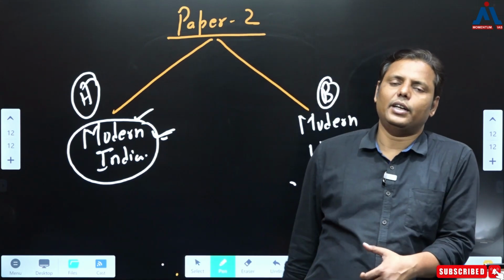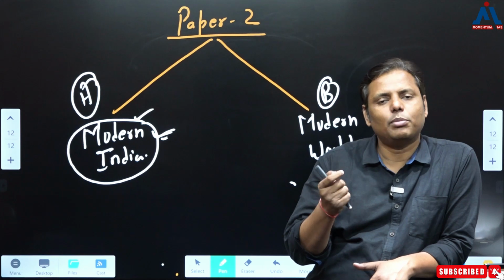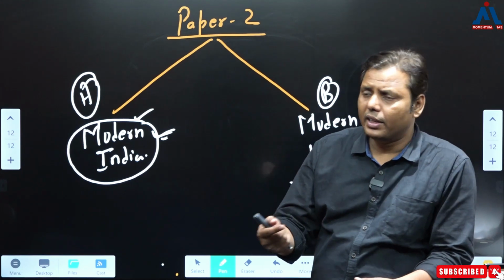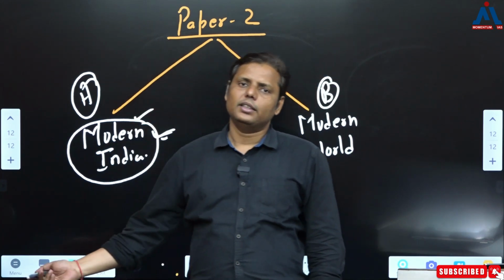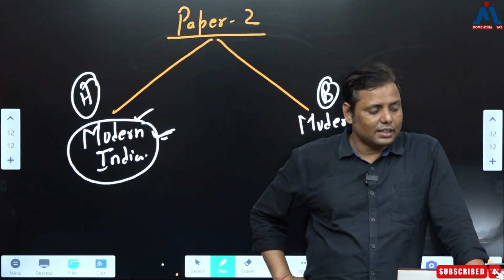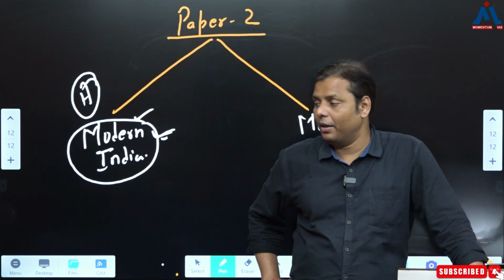The only thing that you have to understand here is about the certain interpretations by the scholars, right? So you know everything. You just need to add the interpretation in this part. That's what you do in modern India. In modern India, there are certain parts, and in fact, this part is very important.